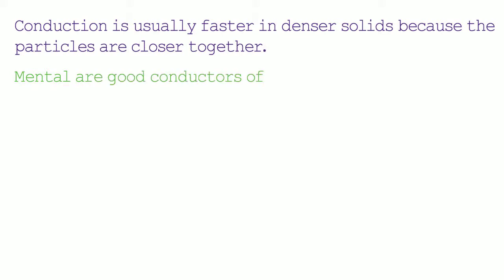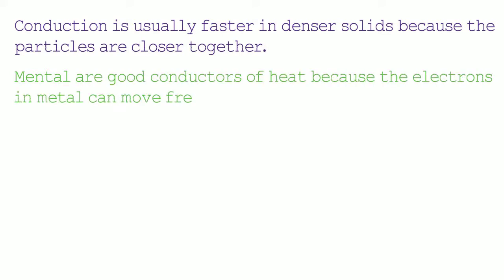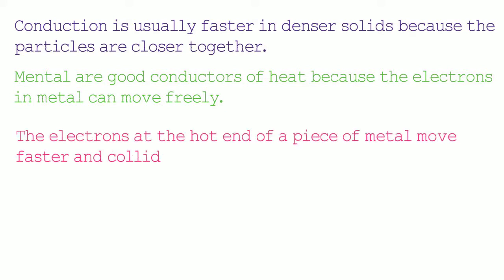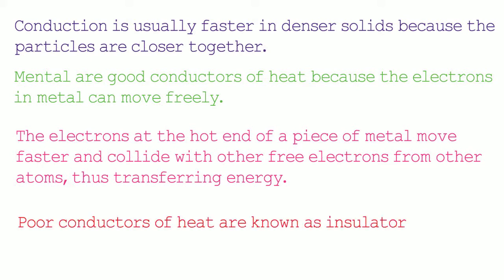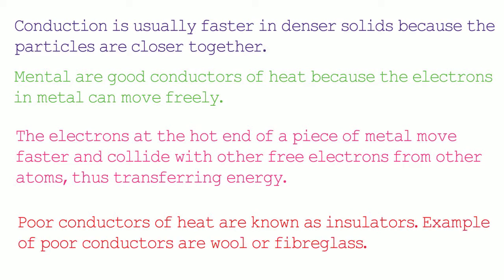Metals are good conductors of heat because the electrons in metals can move freely. The electrons at the hot end of the piece of metal move faster and collide with other free electrons from other atoms, thus transferring energy. As the electrons can move freely, the transfer of kinetic energy is faster than if the electrons had to stay within their own atom. Poor conductors of heat are known as insulators. An example of a poor conductor is wool or fiberglass.